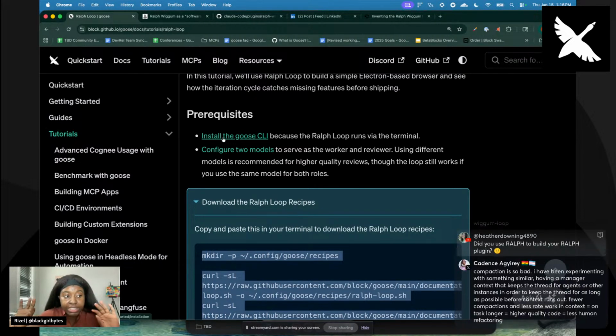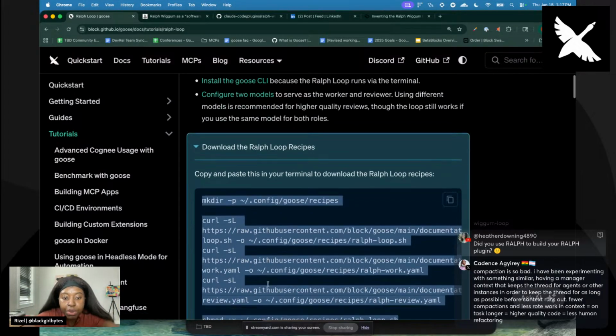Instead of just having one model, Goose supports a multi-model approach. So I can have one model do the work and another model review the work to see if this is actually good, to avoid bias, because the same model is going to say, yeah, I did a good job. So I was like, maybe we could try that.